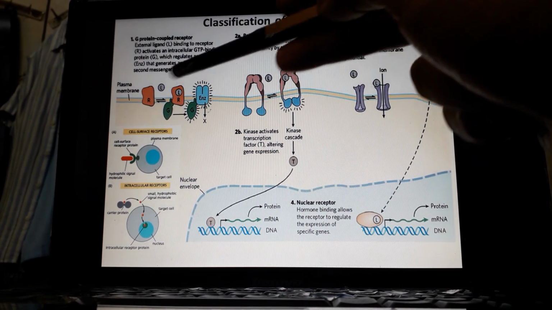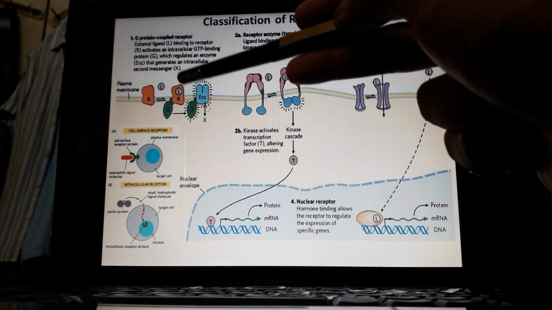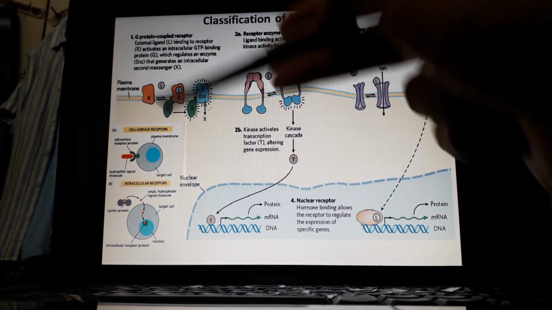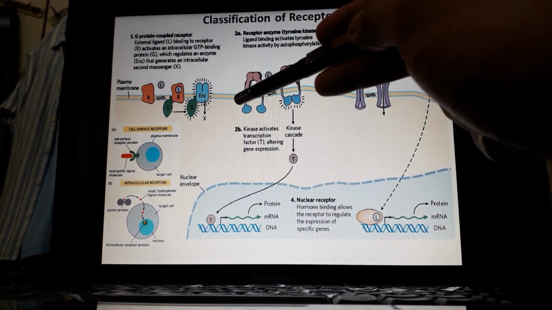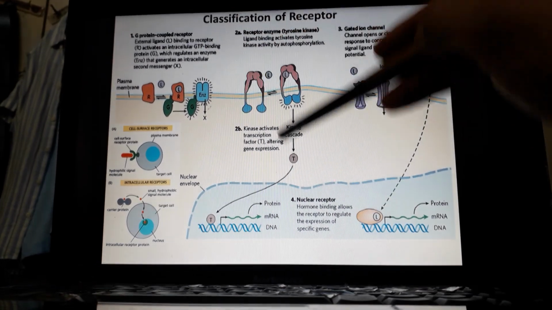After receptor binding, it activates the G protein, and this G protein activates a further class of enzymes and effectors that elicit a particular response.